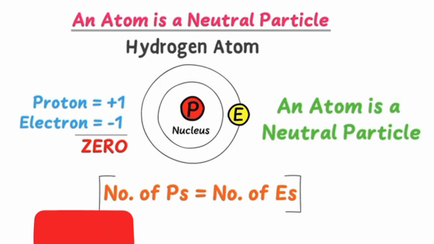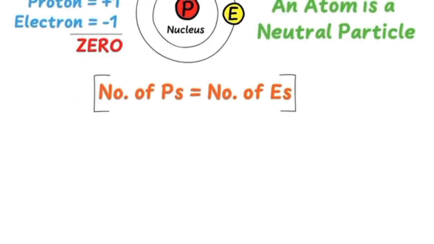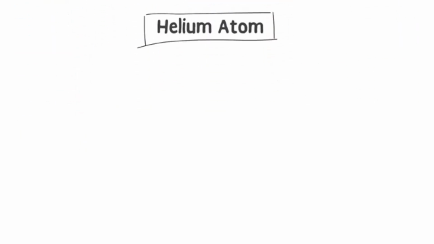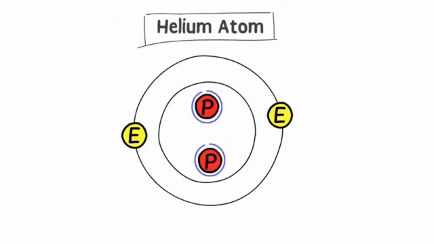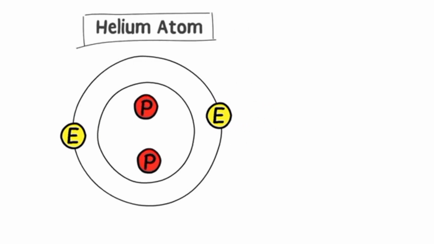Now, let me teach you something amazing that happens when the number of protons and electrons increases inside the atom. Consider the helium atom. We know that there are two protons in the nucleus of helium and two electrons revolving around the nucleus in the first shell.